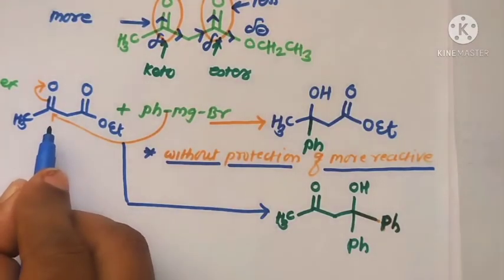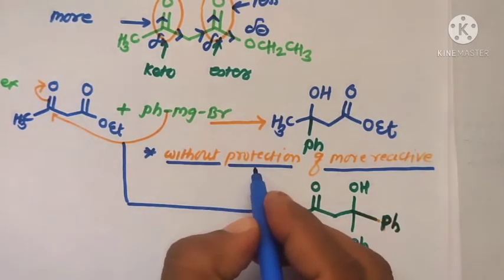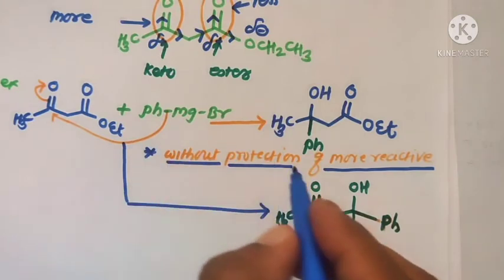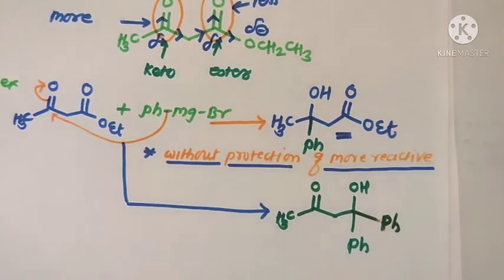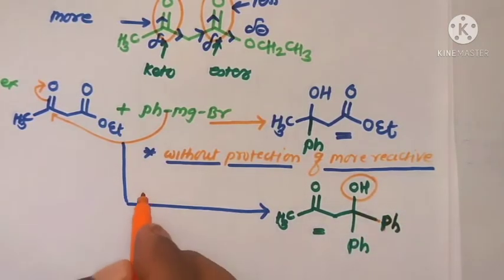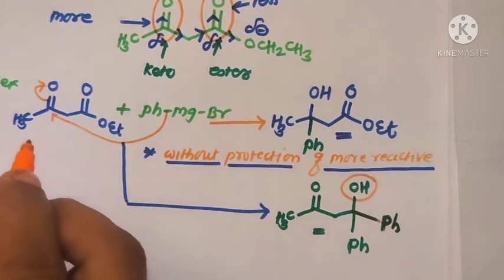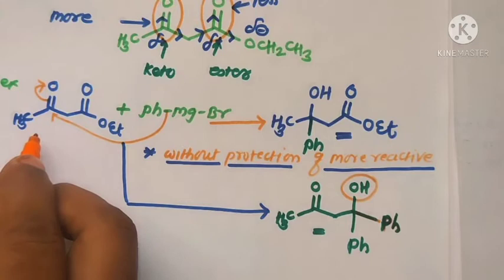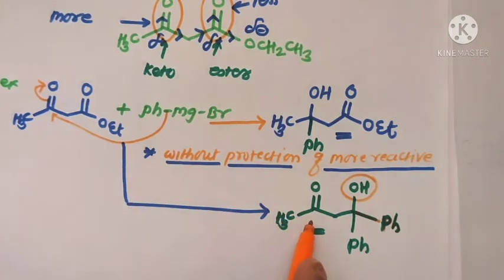For this substrate molecule having two different functional groups, in the first case, without protecting the more reactive functional group, we can achieve these product molecules. If we want this type of product from these substrate molecules, where there is formation of the main product on the less reactive functional group, then for such a conversion we need to protect the more reactive functional group first of all, and then we can achieve this type of molecule.